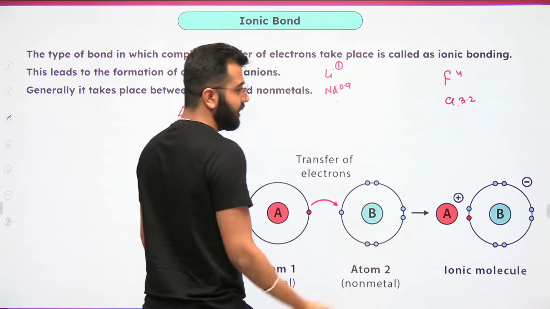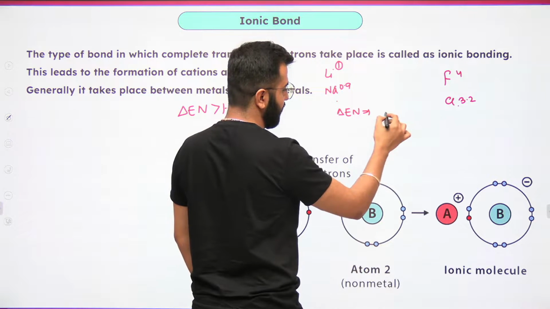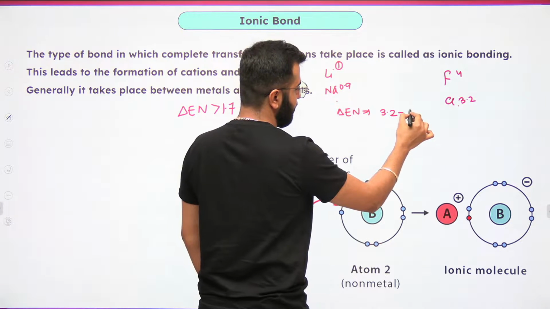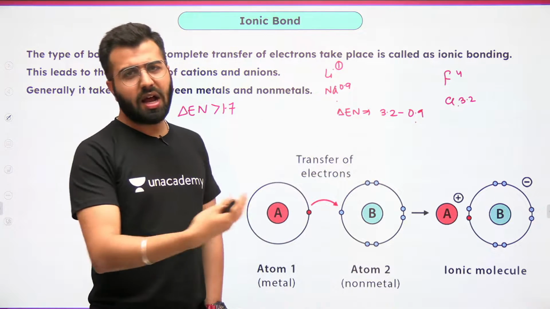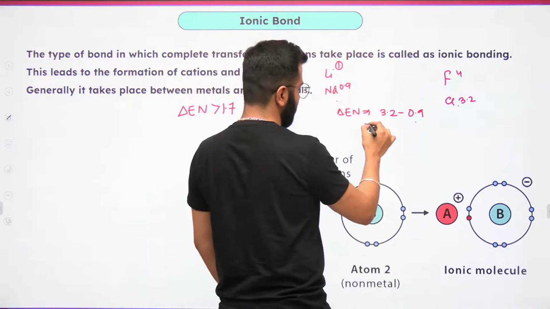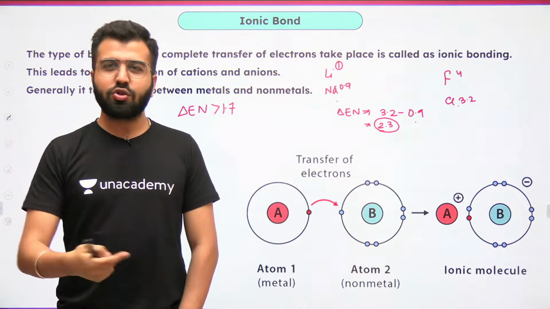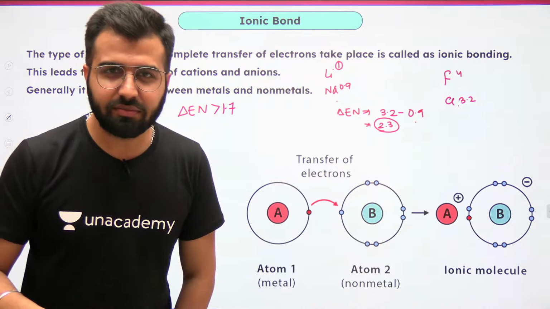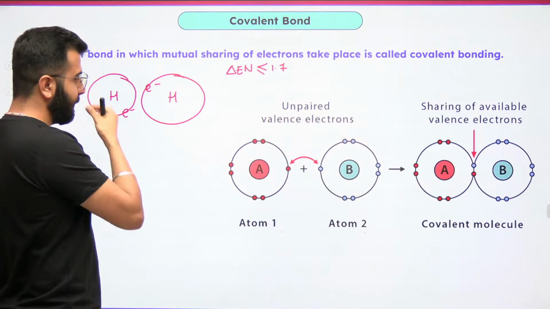Check the delta EN value between sodium and chlorine: 3.2 minus 0.9, which is going to be somewhere around 2.3. Correct? Is 2.3 greater than 1.7? It's ionic.